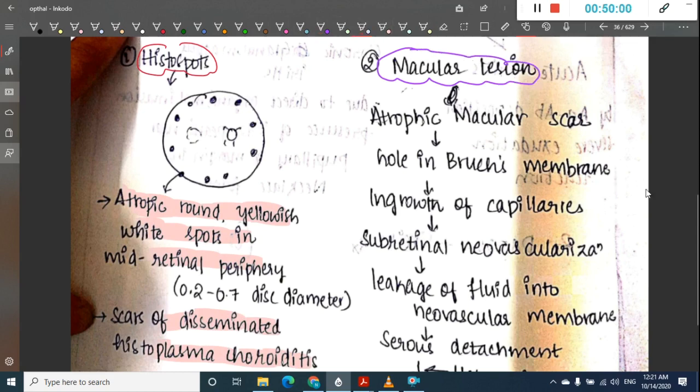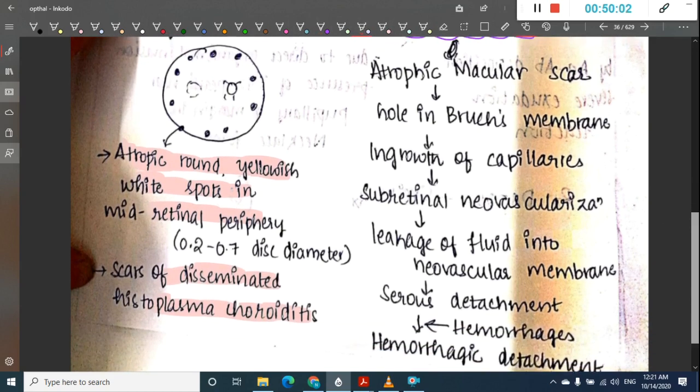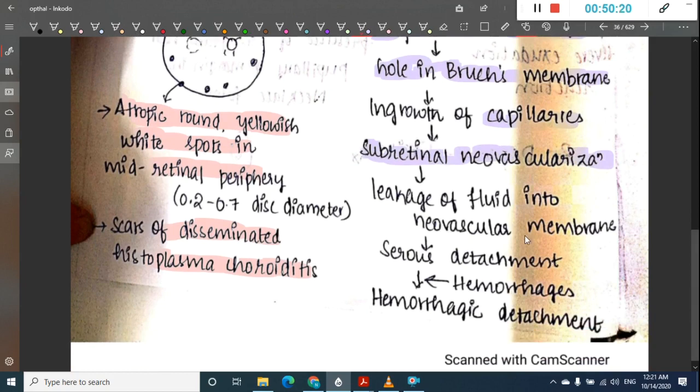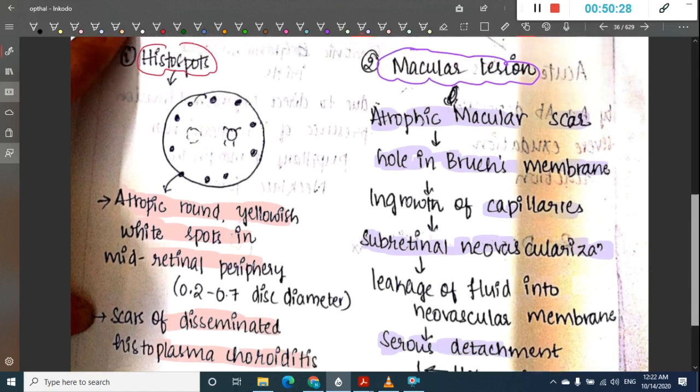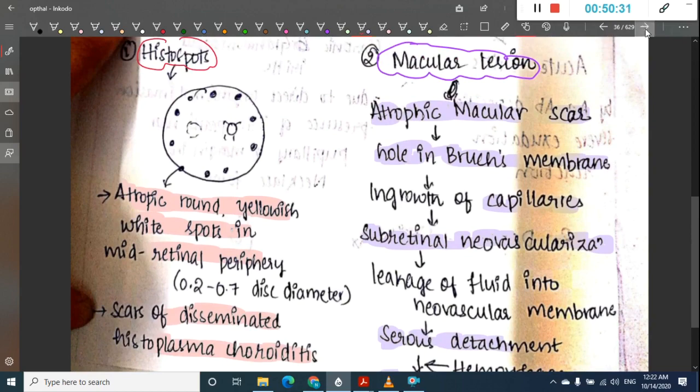These macular lesions include, first, an atrophic macular scar. This atrophic macular scar causes a hole in the Bruch's membrane. Through this hole there is ingrowth of capillaries, which form subretinal neovascularization. As a result, there is leakage of fluid into the neovascular membrane, leading to serous detachment, and finally it causes hemorrhagic detachment. So this is the macular lesion.